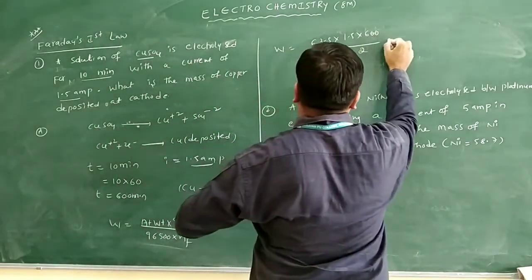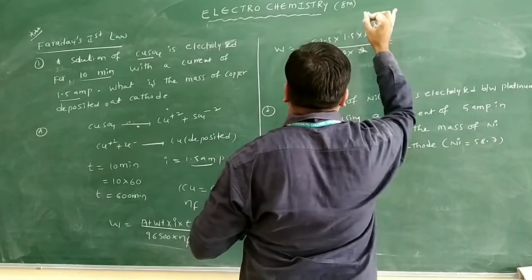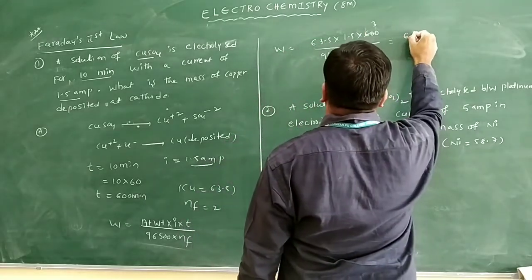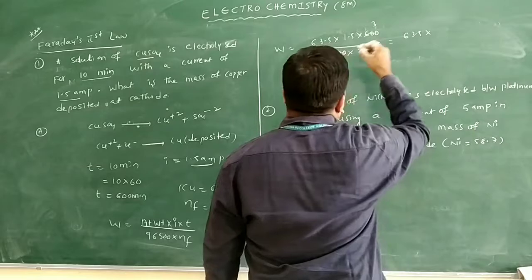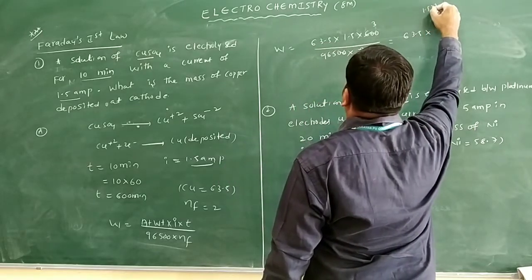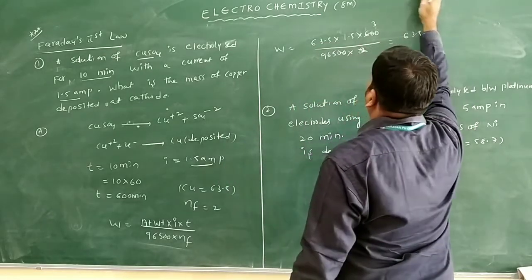Just do the multiplication. The zeros cancel. Here 2 cancels 3 times. So this is 63.5 into 1.5 into 3, which gives 4.5 only.